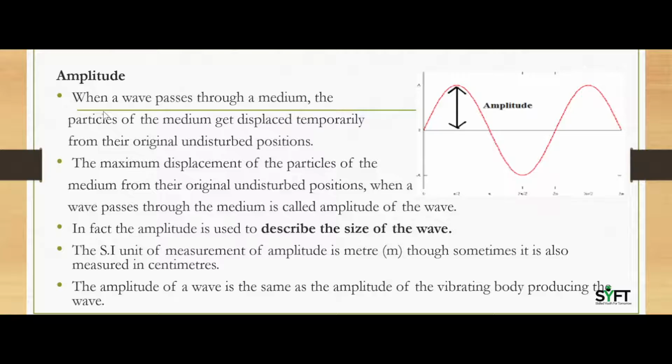Then your second one, amplitude. When a wave passes through a medium, the particles of the medium get displaced temporarily from their original undisturbed positions. The maximum displacement of the particles of the medium from their original undisturbed positions when a wave passes through the medium is called the amplitude of the wave. In fact, the amplitude is used to describe the size of the wave. So, in simple terms, you can refer to the amplitude as the size of the wave.